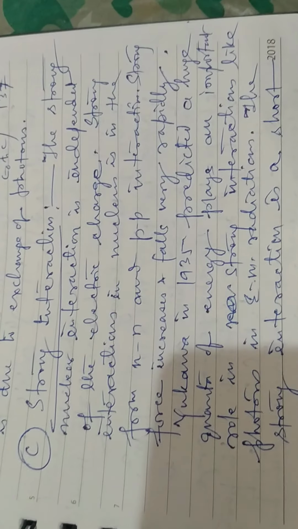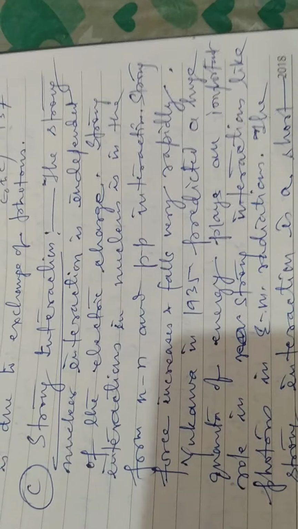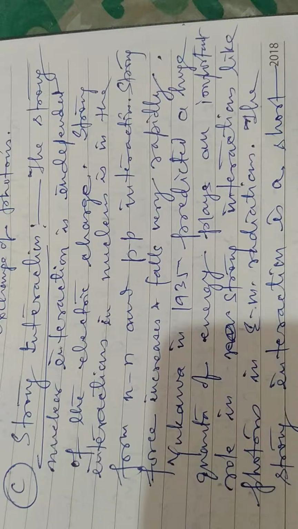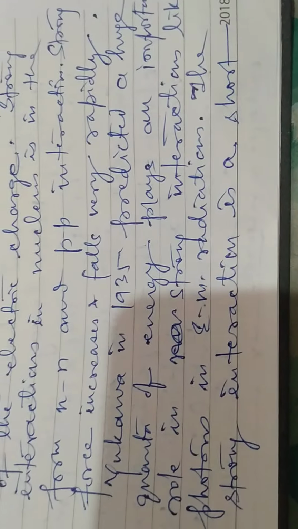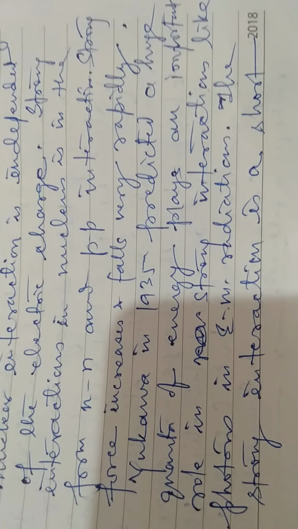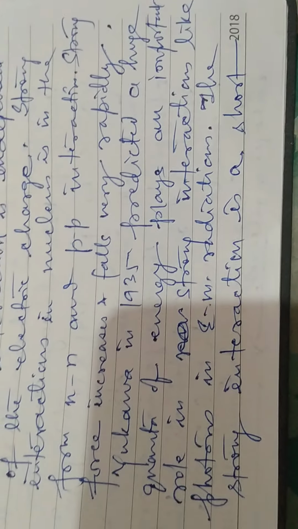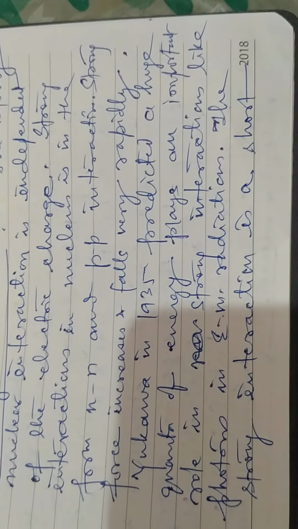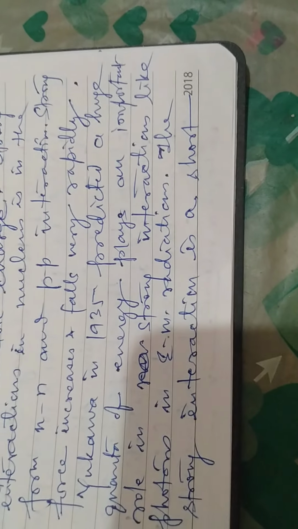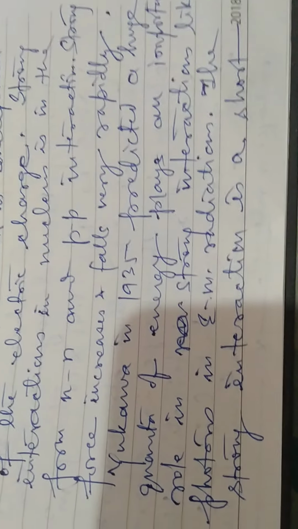Number C, the third one, is the strong interaction. The strong nuclear interaction, or the nuclear force, is independent of the electric charge. Strong interactions in the nucleus are in the form of NN and PP interactions. Strong force increases and falls very rapidly. Yukawa in 1935 predicted a quantum of energy that plays an important role in the strong interaction, like photons in the electromagnetic interaction.